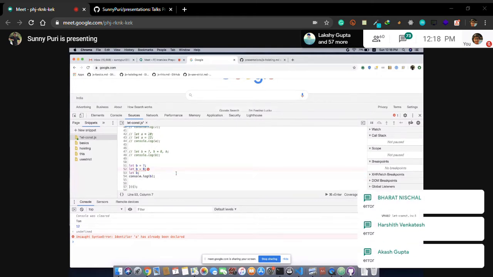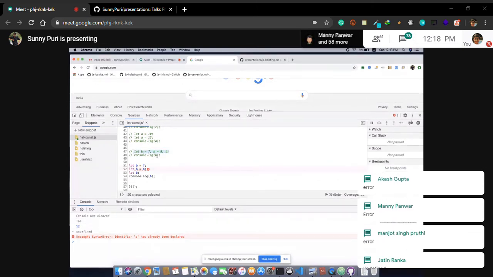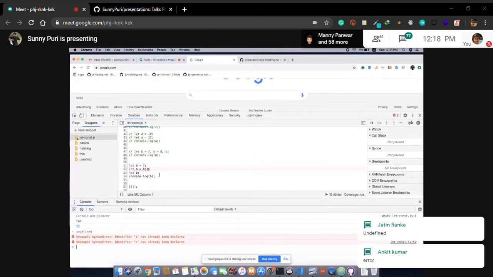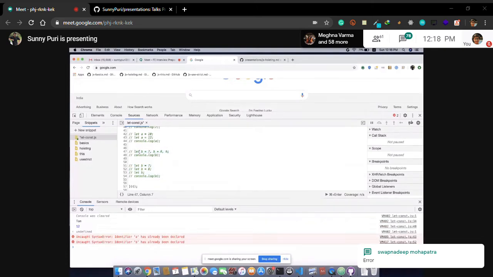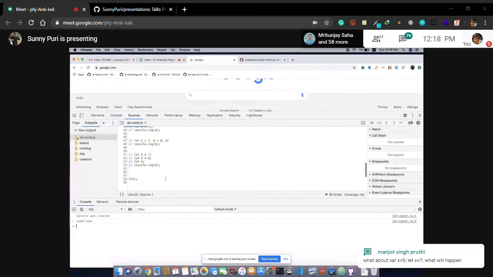Error, right? Because that is a short form. So we need to think about how to break it down. Whenever you're getting a quiz, just see how we can break it down. So we cannot do it like this because it is reinitializing again and again. Okay, let's move to the new quiz.